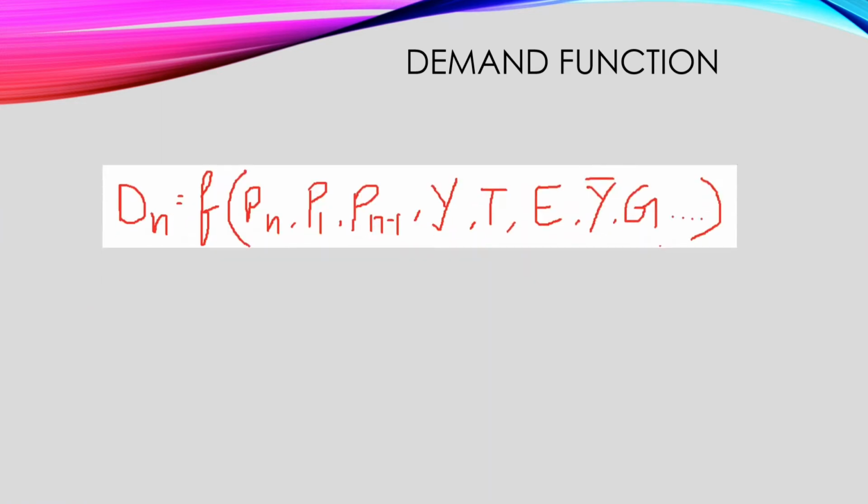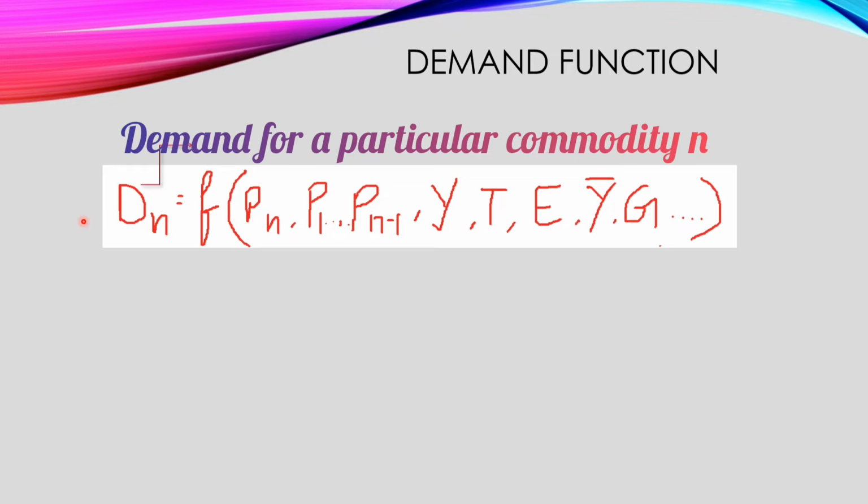For demand function we use this particular formula, that is Dn = f(Pn, P1 ... Pn-1, T, E, Y, G). Okay, let's know one by one. What is D over here? Dn is demand for the n commodity. Let the n commodity be orange. So how will we get to know about the demand of this orange.